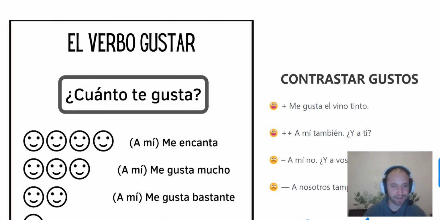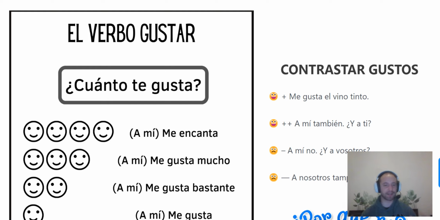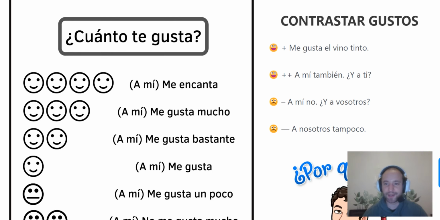So, el verbo gustar. That's something also very interesting because here you can make a list about things that you love, things that you don't, and now you can rank some things that you like and some things that you don't. Remember about these things, the contrast? Me gusta el vino tinto. I like the tinto wine. It's the same as red wine, the same as vino rojo or any red wine like Syrah, Cabernet Sauvignon, any wine that you like that is red.